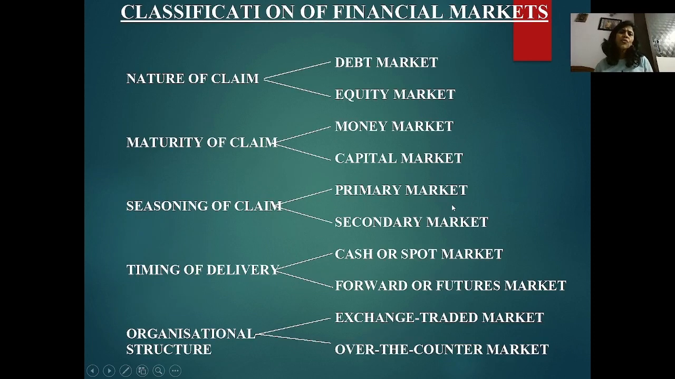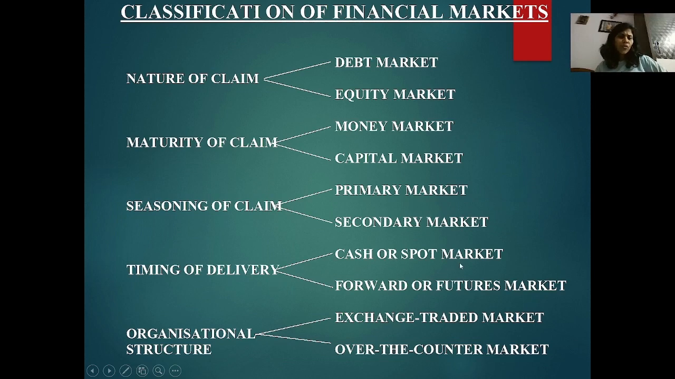Then the classification of financial markets. By nature of claim, it is a debt or equity market. By maturity of claim, money market and capital market. Money market is a short term market, less than 1 year, and capital market is a long term market, more than 1 year. Seasoning of claim means primary market and secondary market. The primary market, like an IPO, is the new issue market. The secondary market is where already issued stock is traded on the exchange.